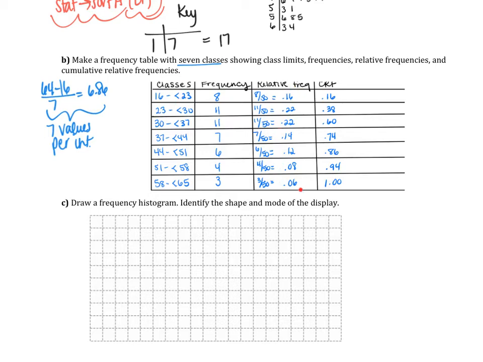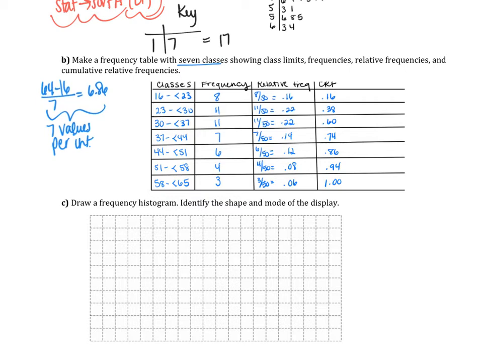And then here's my relative frequency. Just divide the frequency by the total. Cumulative relative frequency is we add as we go until we get to 100%. Remember, I'll take 99 or 101%, and that will be okay due to rounding. 1% above or below is okay. Anything else, you're going to have to adjust accordingly, okay?